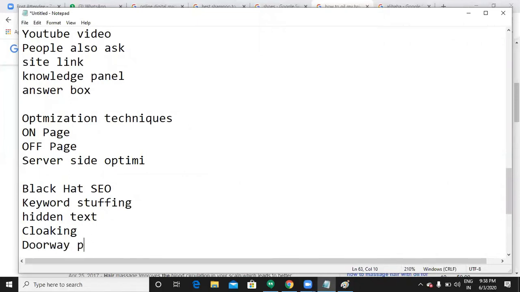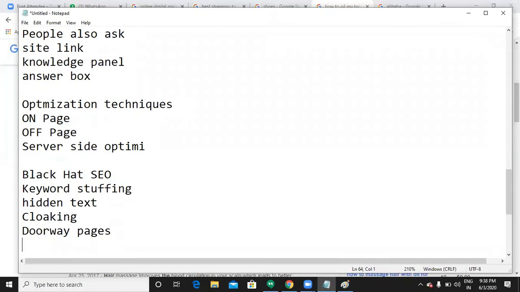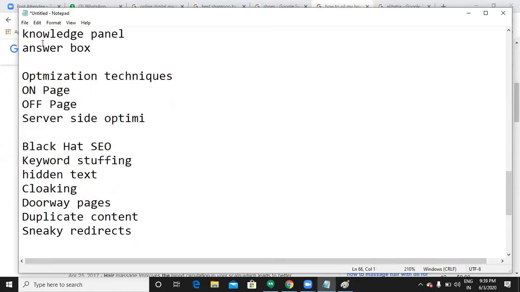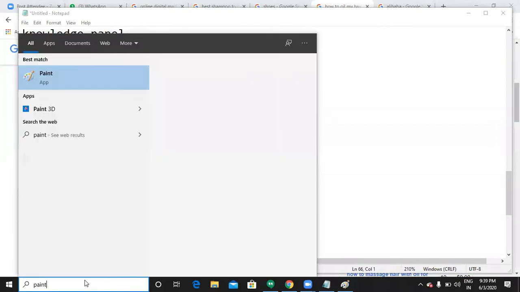I will explain each and every black hat technique clearly so that you understand what not to do with your website.